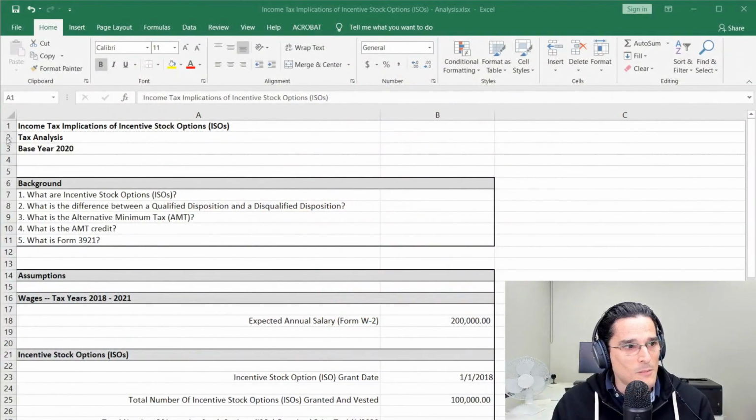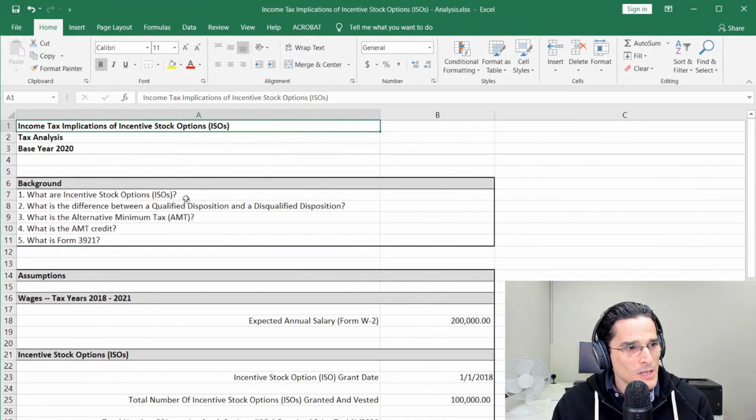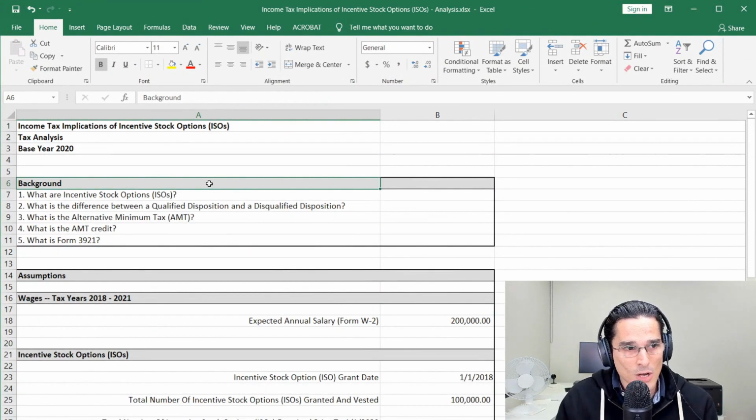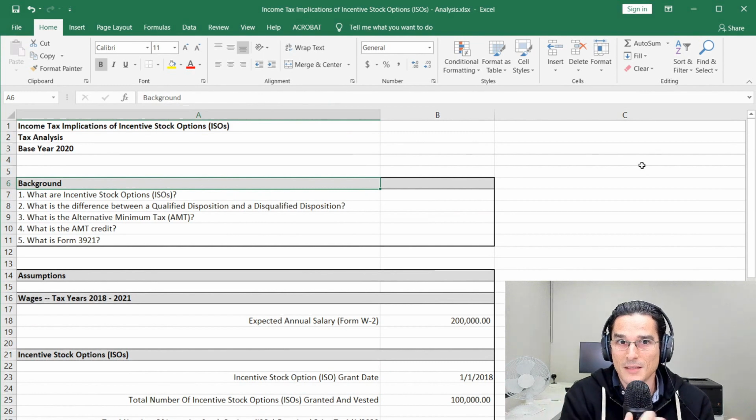With that said, we're going to be doing a pretty deep dive. We're going to be looking at a few different scenarios and really looking at the mechanics of how AMT works with regard to ISOs. So with that, let's begin. Let's take a look at some background questions first, and I have a little spreadsheet here with some figures, but really it's good to get a background on what we're talking about so that we can have an effective conversation in terms of understanding ISOs, especially in light of AMT.